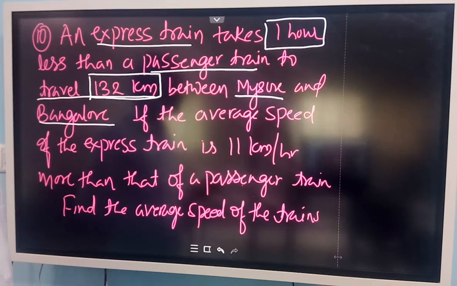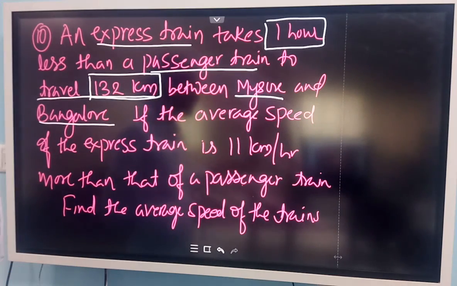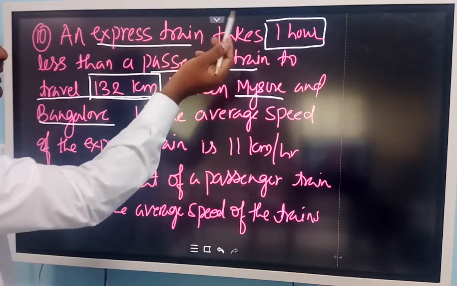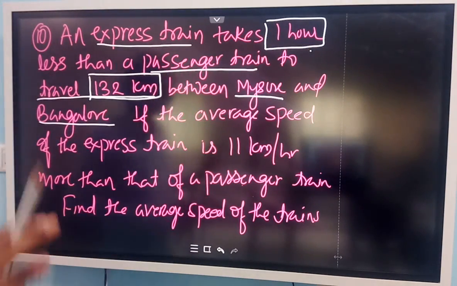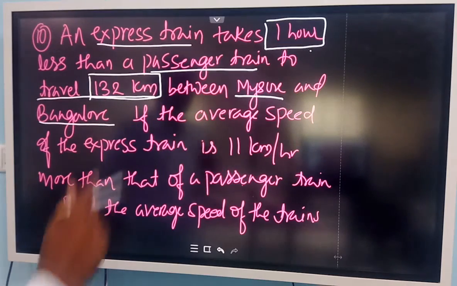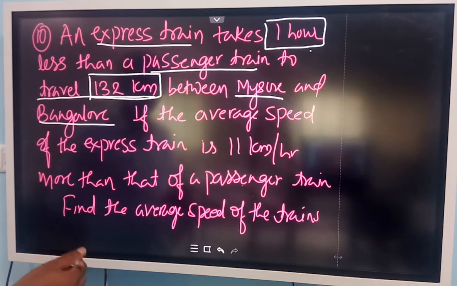They are going at different speeds, and if the speeds are different, the time taken must be different. The difference between their times is given as 1 hour less. That means the express train goes faster, therefore it takes 1 hour less. The passenger train goes slowly, therefore it takes 1 hour more.